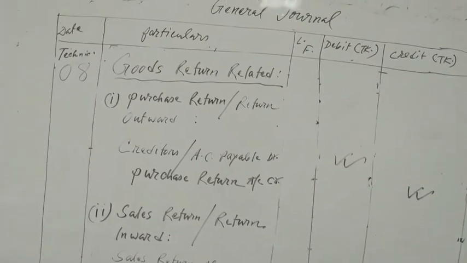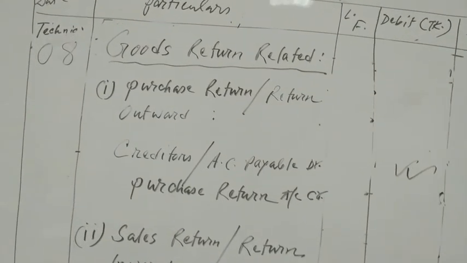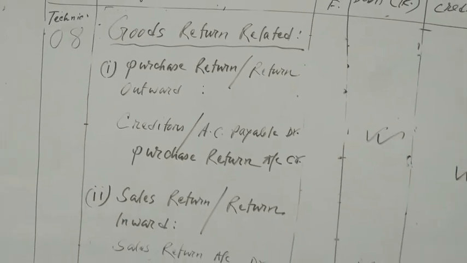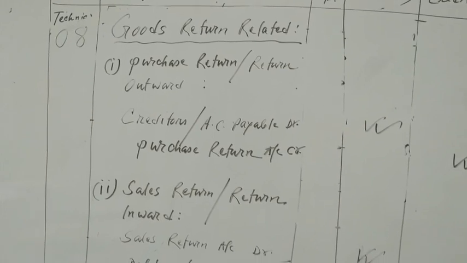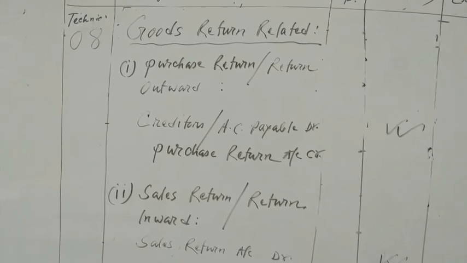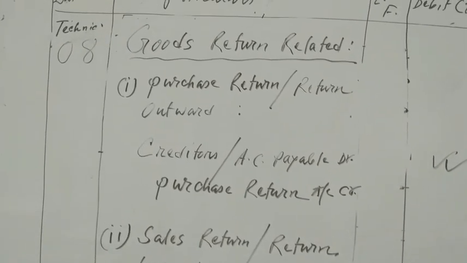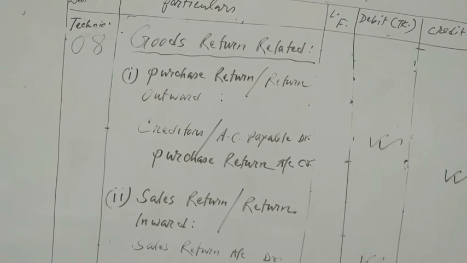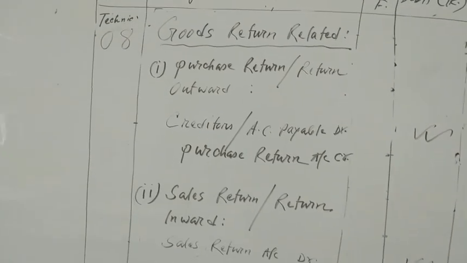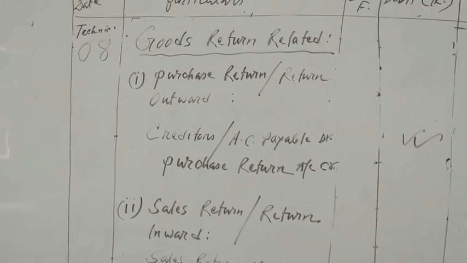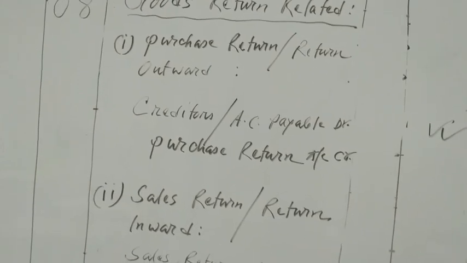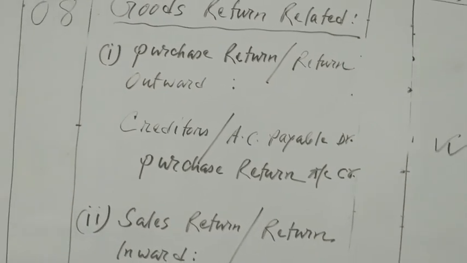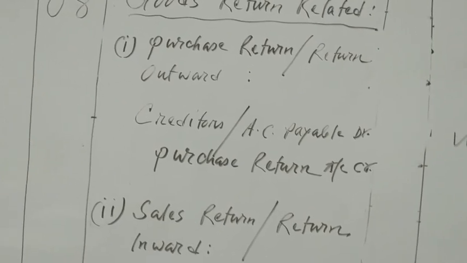So purchase return means the return is going. You are giving the return. Okay? So when you purchase the goods, at that time the purchase expense was increased, so the purchase account was debit. Now the goods purchased, you are giving them back. So that's why the expense will be decreased right now.